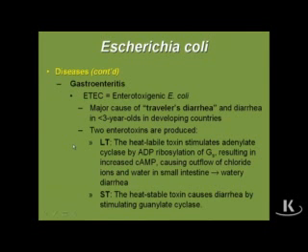And when we're talking about ETEC, again, we're talking about the cyclic AMP-inducing toxin. So you're going to get that net outpouring of fluid from the cell and that voluminous watery diarrhea, all right? So usually in that case, we're talking about the LT toxin, but there is a similar toxin that's heat stable that does things very similarly, but instead of hitting the cyclic AMP, they hit the guanylate cyclase. The net effect is the same, all right?